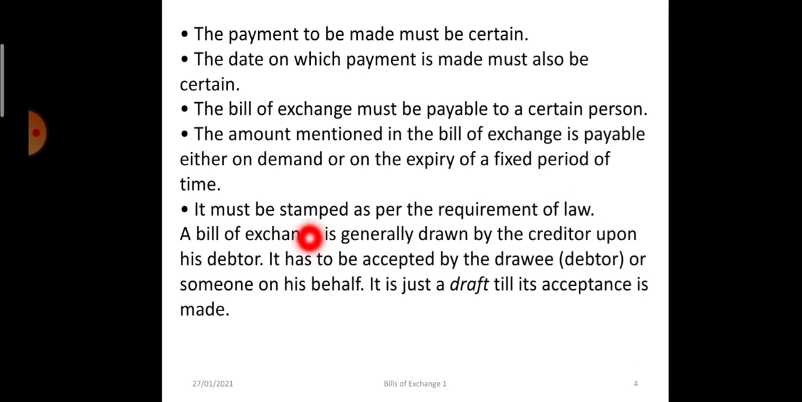So a bill of exchange is drawn by the creditor upon his debtor, and it must be accepted by the drawee, that is the debtor, or someone on his behalf. It is just a draft till its acceptance is made. If no acceptance is there, then that document has no legal value.